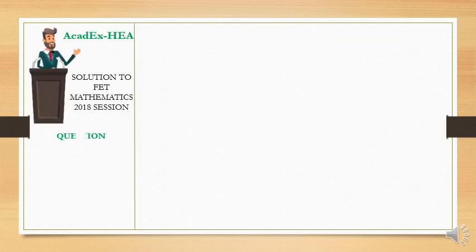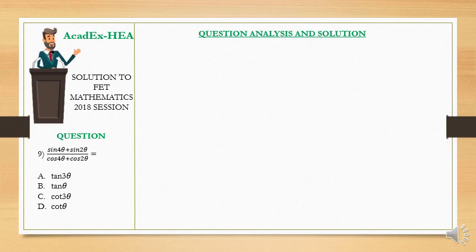We are now in question number 9, the 9th question, which has to do with trigonometry. Here our objective in this question is to resolve a trigonometric identity. We are going to use trigonometric identity to resolve this problem. Alright, let's get started.